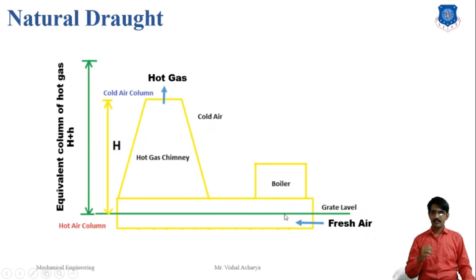Here, fresh air enters here and hot gas goes out here. Here H is the air column when the chimney is filled with air, and H plus h is the effective column of hot gas when the chimney is filled with hot gases. Due to the density difference, air comes in at the grate level and hot gas is exhausted by the chimney. Thank you.